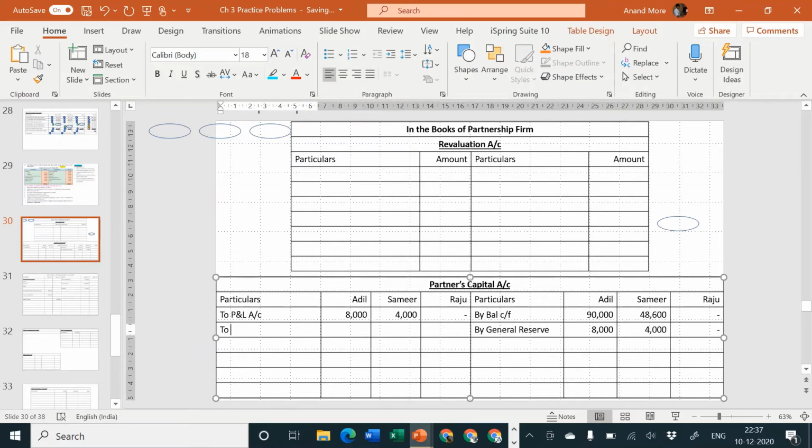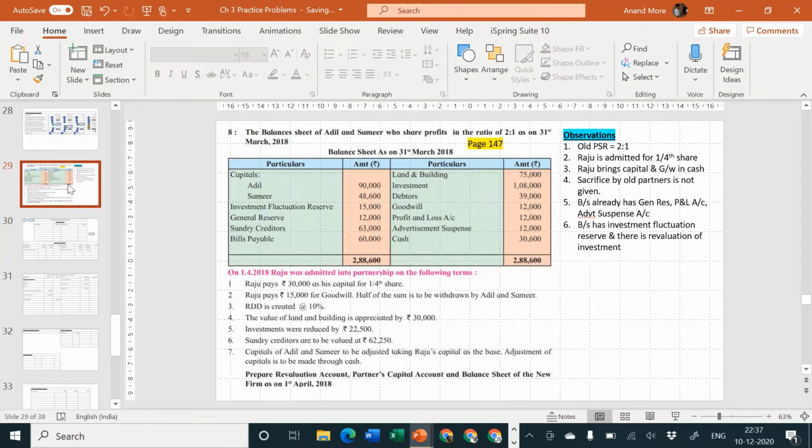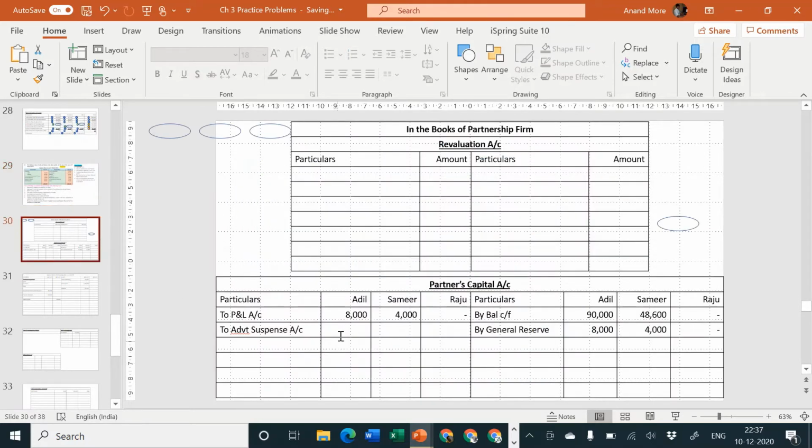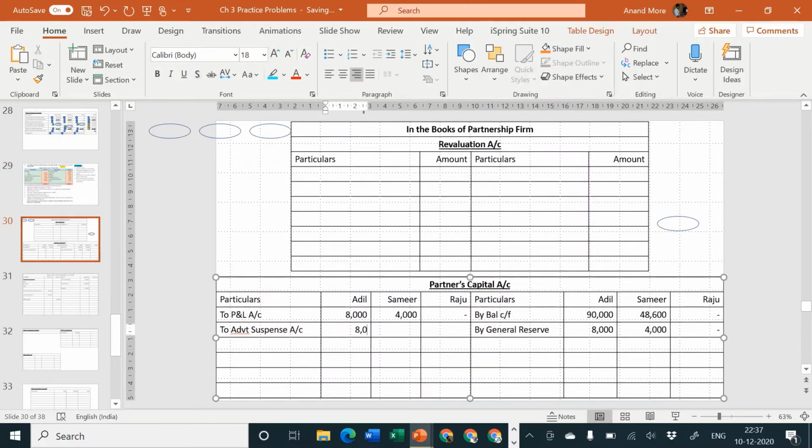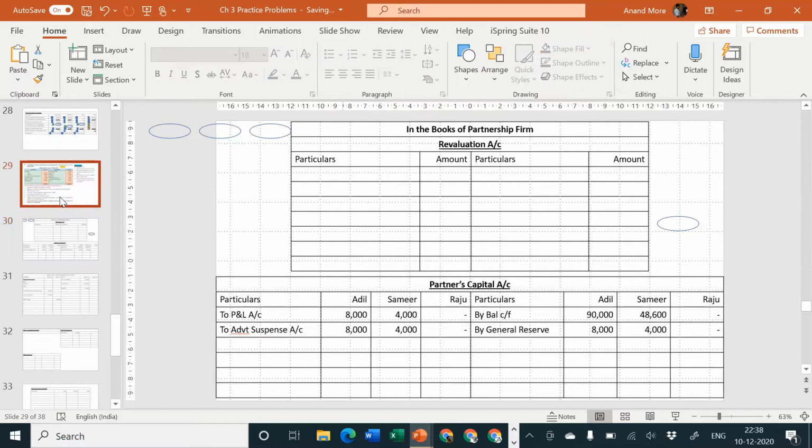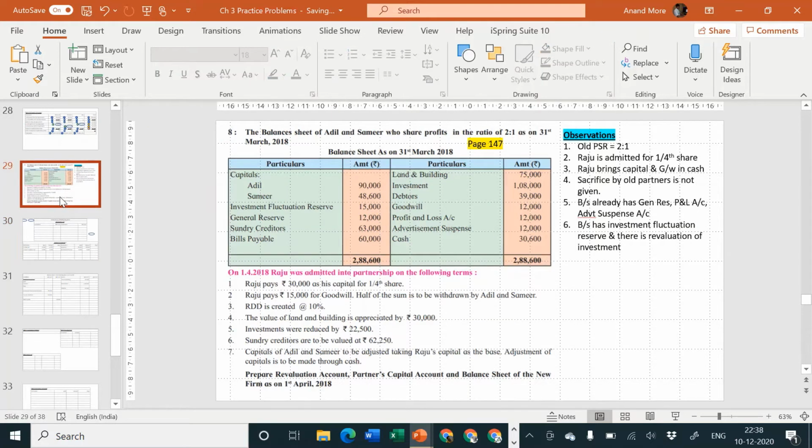Below that we are going to write advertisement suspense account. The amount is again 12,000. It's a fictitious asset. It is coming on the asset side, but we cannot use it separately now. So it is better to write it off before admission of the new partner. Fictitious assets are like garbage inside the house; before guests come, you remove it. So fictitious assets, remove them before admission.